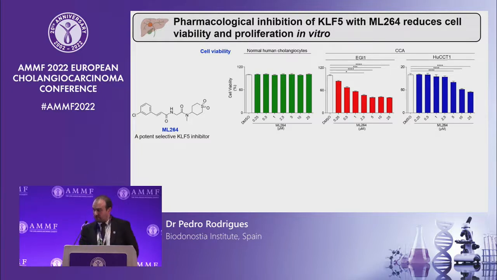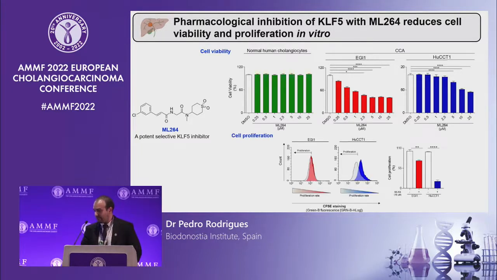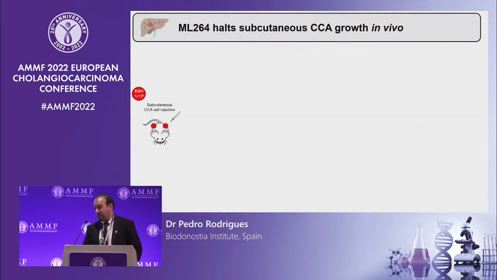We confirmed these results by measuring cell proliferation by flow cytometry, and when incubating both AGI1 cells and HUCCT1 cells with 10 micromolar of ML264, cell proliferation was reduced after the treatment with the KLF5 inhibitor. So next we questioned, does this inhibitor also work in vivo?